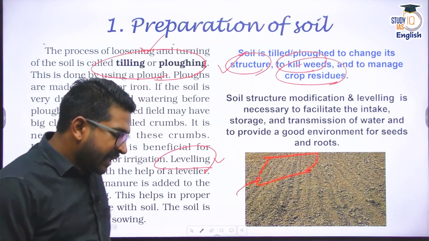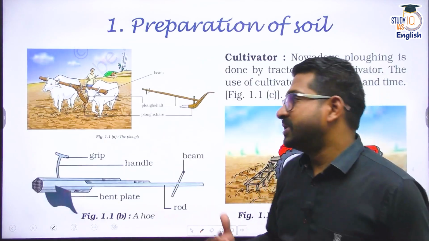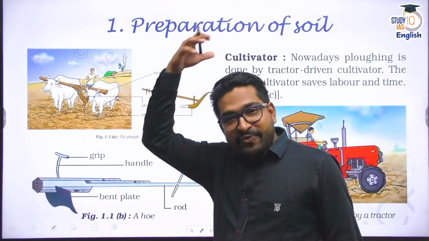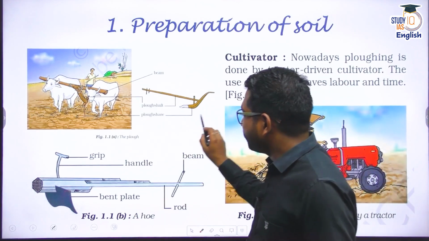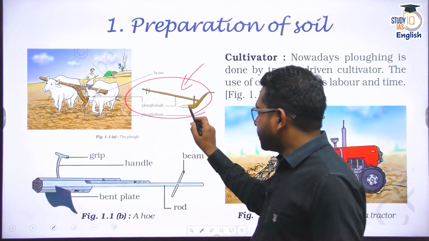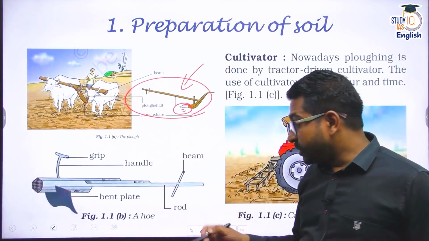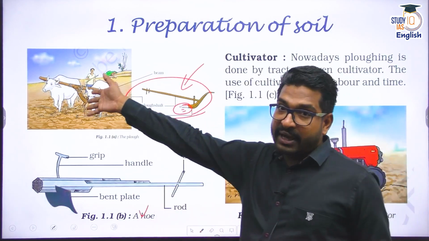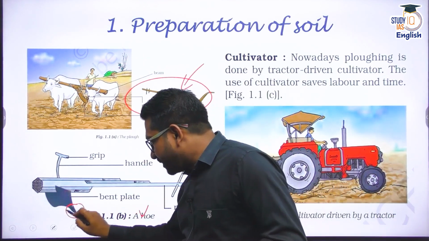So how do we prepare this land? I told you, we till or we plow. Using what? We use different equipments. Earlier, these plowshares were made up of stones. Later on, we slowly moved to a wooden plowshare, then a wooden plowshare where you have some sort of iron equipment at the end. We can also use a hoe. A hoe is one kind of equipment which was used with draught animals, where this plow is rather sharp.